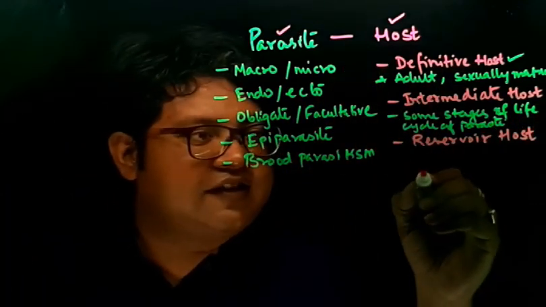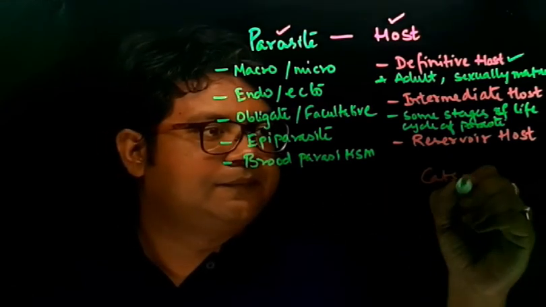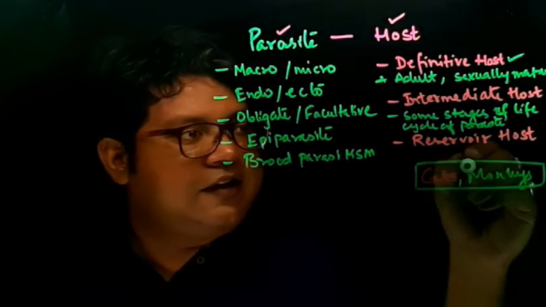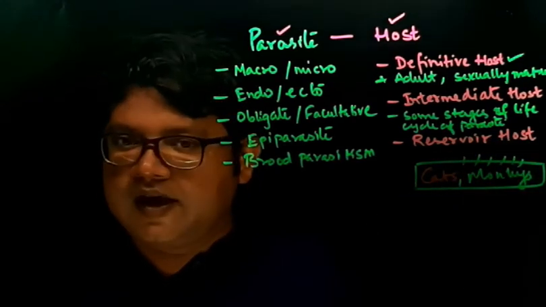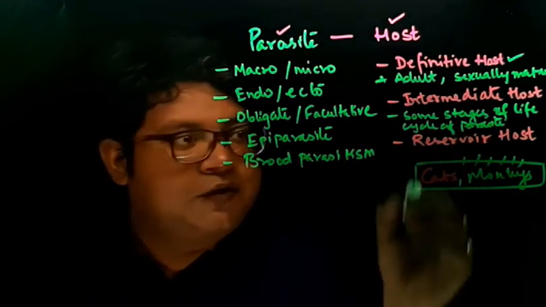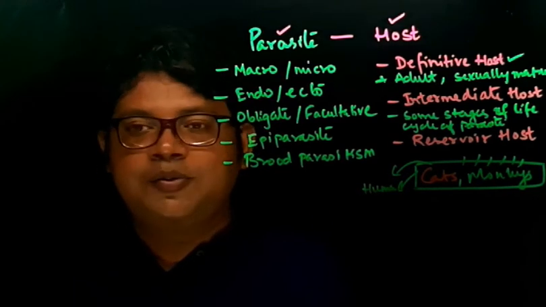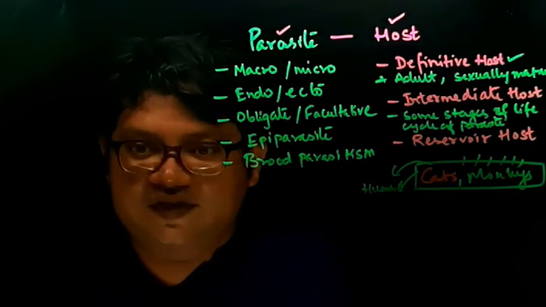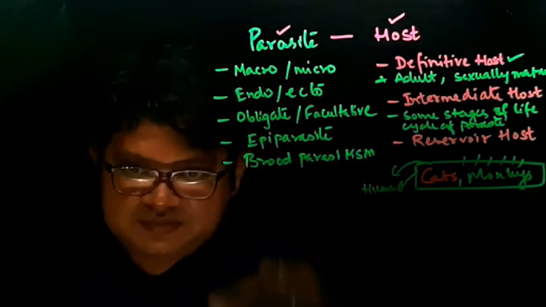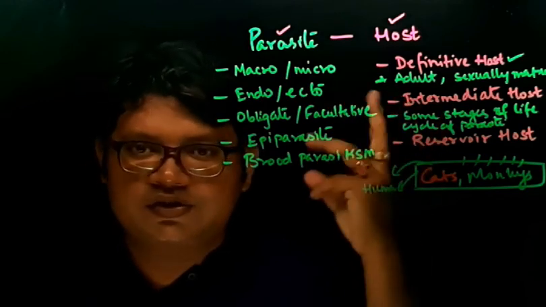So understand this: cats and monkeys are infected with the parasite and they become the reservoir, which means they become the store or the source of this infection. From here the infection is spread to humans. So you can understand the examples of this reservoir host. Now, as parasites are classified into different types, hosts are also classified: definitive host, intermediate host, reservoir host.